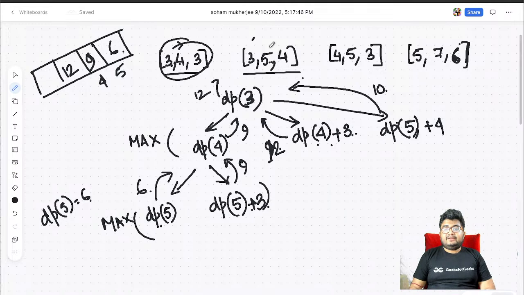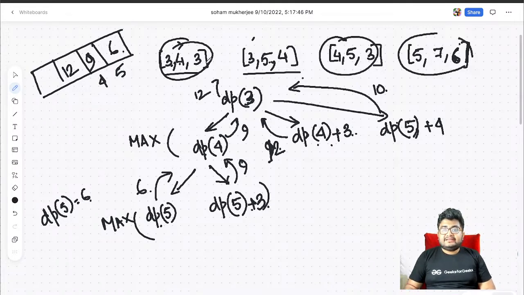You will choose this one, you will choose this one, and you will choose this one. What is the value that you get? 3 plus 3 is 6, 6 plus 6 is 12. All right, so this is how this works.